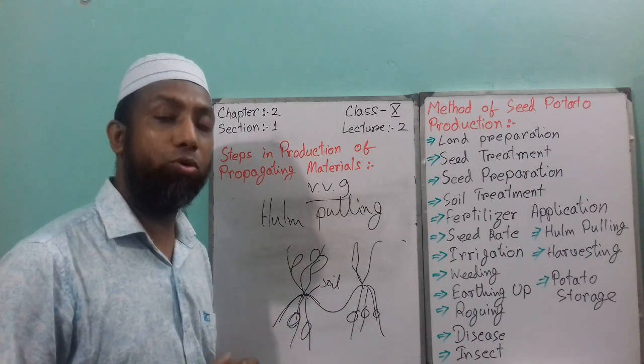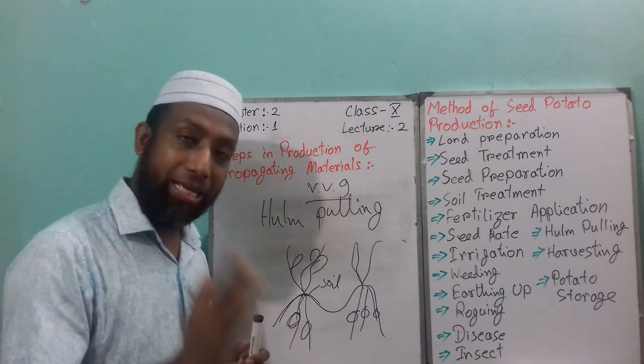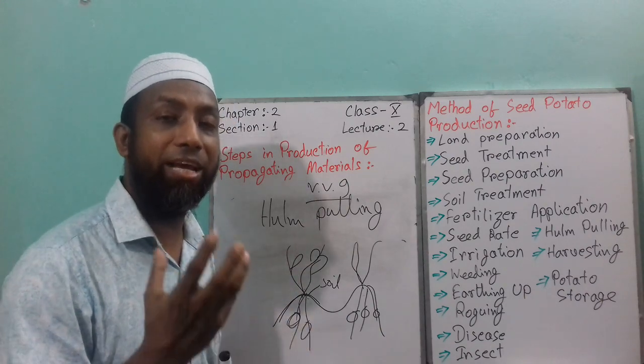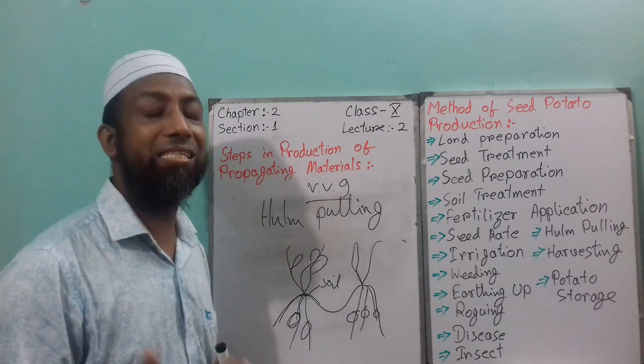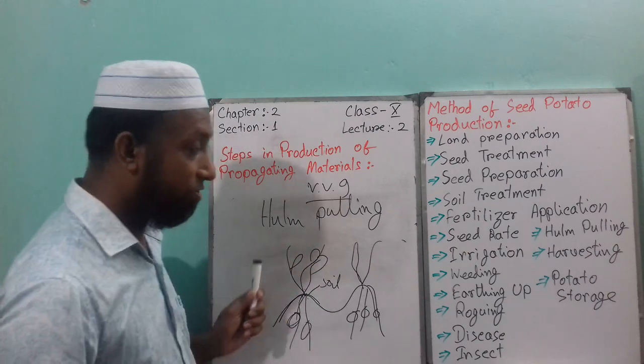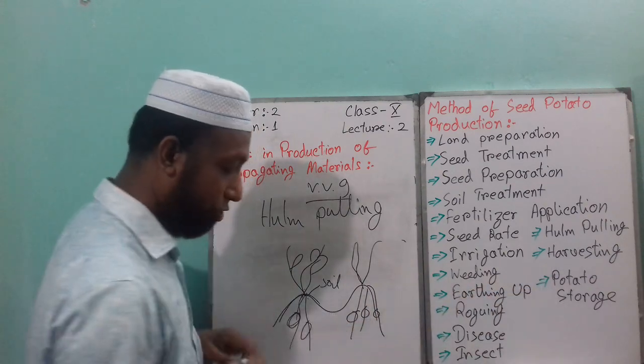Why do you need to do this? Because in this condition, what will happen? The potato skin becomes very strong, and disease resistance power will be increased. This is called haulm pulling. This is very important as well. Next point is harvesting and potato storage.